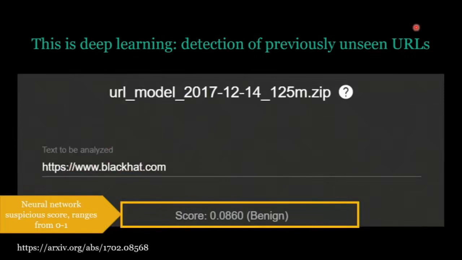Okay, so how does this all apply to security? To start to make my argument about that, I'm going to show you guys a demo of a neural network that we built on the Sophos data science team. So this is a neural network that looks at URLs. The setup is quite simple, right? It looks at a URL, just the URL, not the HTML that it points to, and it assigns it a threat score. So the score ranges between 0, which means the neural network thinks that the URL is totally benign, and 1, where the neural network thinks the URL is extremely malicious.